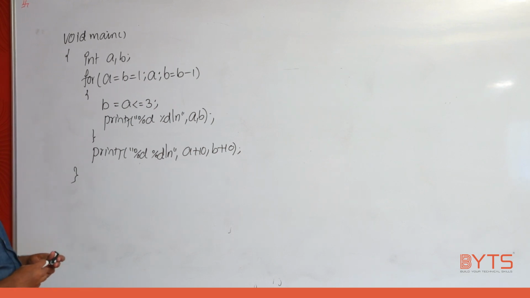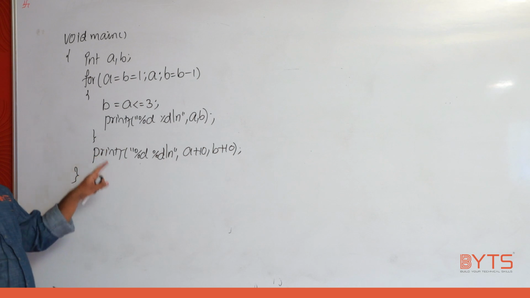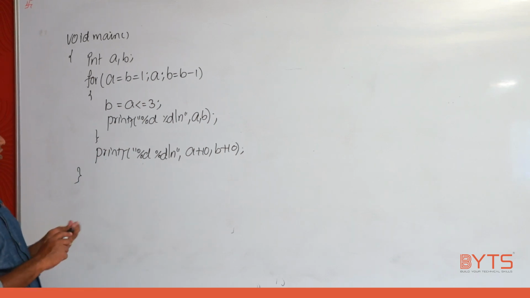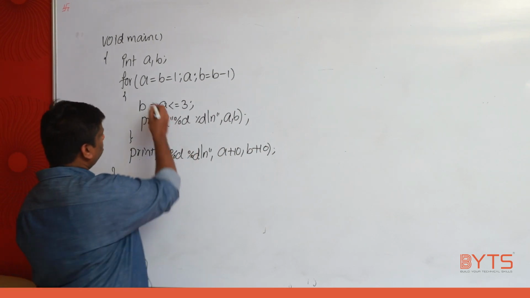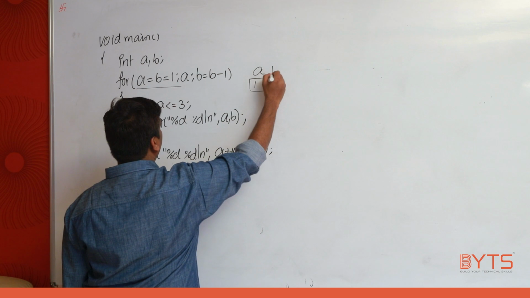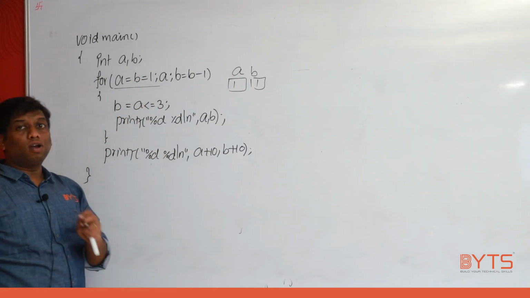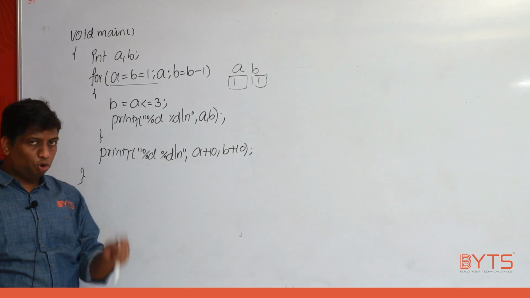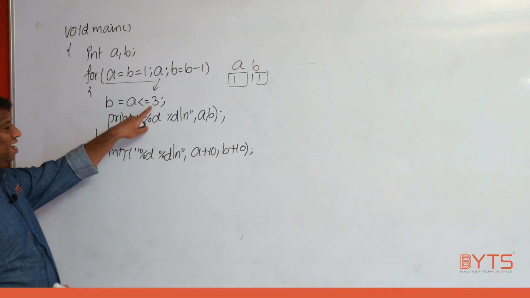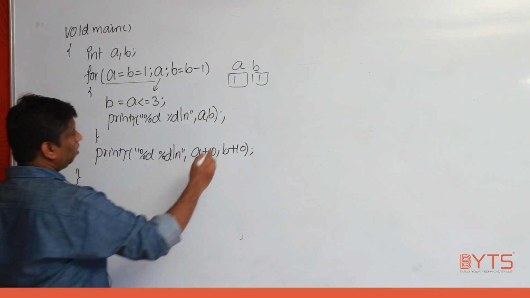Okay, fine. Now we'll try to find the output. Okay, already this type of problem we did in the while. Do you remember? Anyhow, I am going to solve it, but you better pause the video and find the output, right? First step, initialization. Always initialization. What is the value of A? 1. B, 1. Okay. Now for A is what? Non-zero. Non-zero means true. True means enter. 1 less than or equal to 3, true. True means always replace with 1, assign to B.